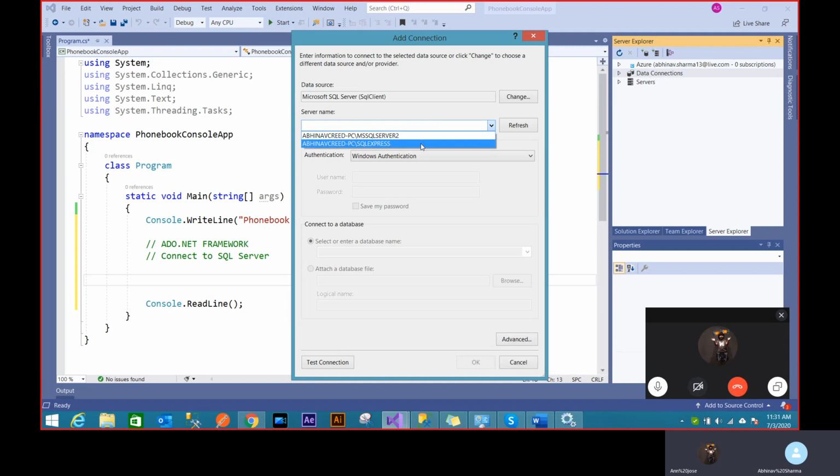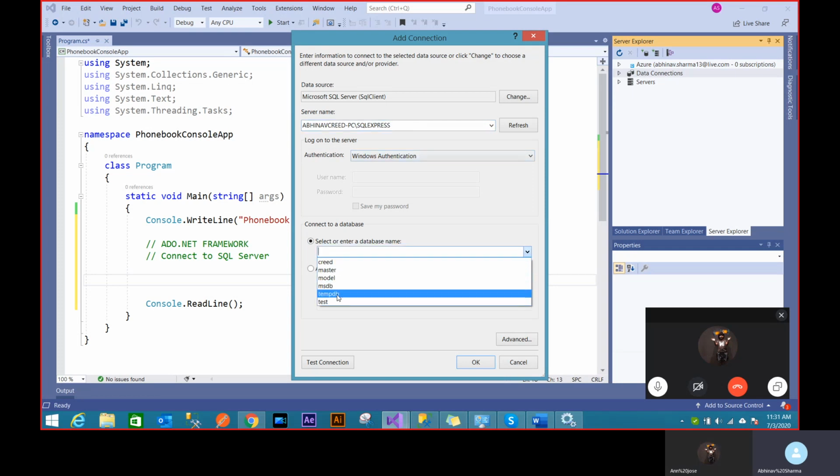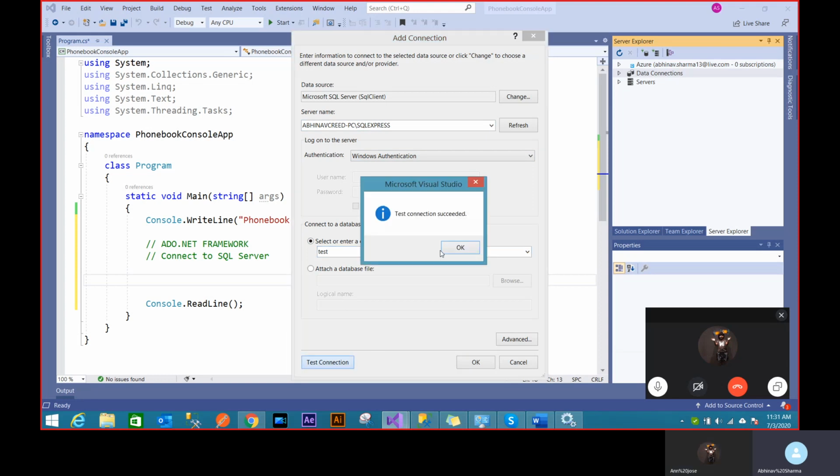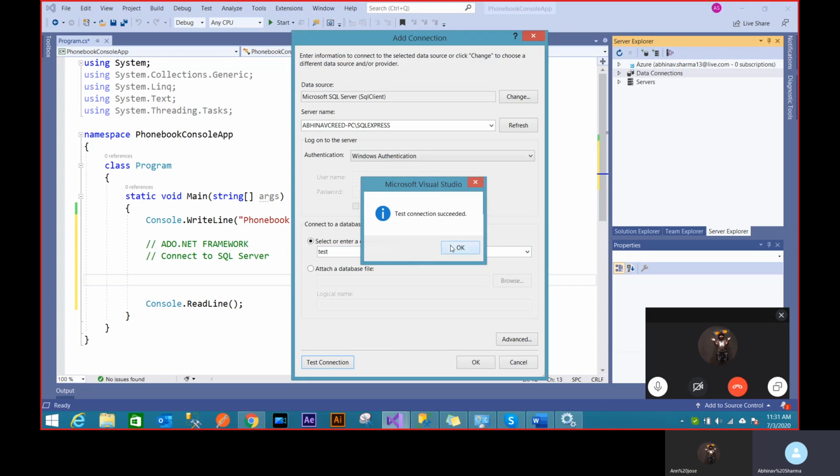I know I want to work on Express, so I'll choose Express. I know Windows authentication is going to work, so that's fine. Now if I click, it will automatically give me a database list. As you can see, the connection is established. I want to work on test, and I can even click on test connection. It's going to say that the connection is successful. I can just click OK.